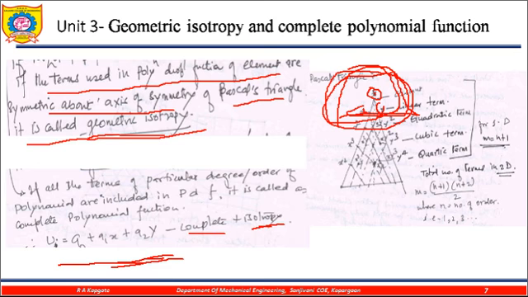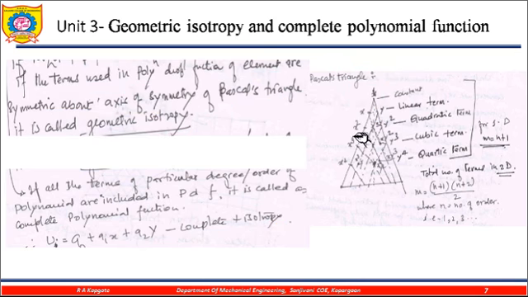If there are six terms, then I need to consider x square, then xy, and y square. When I consider all six terms, that is called complete and isotropy. But if I consider only these three terms plus x square and y square, but not xy, then we achieve geometric isotropy.